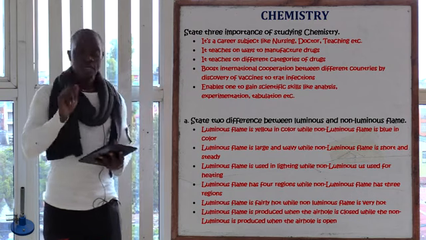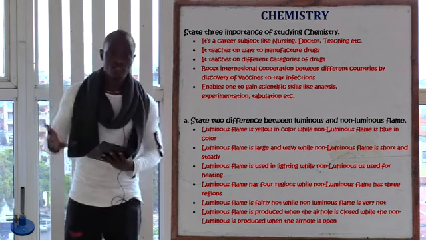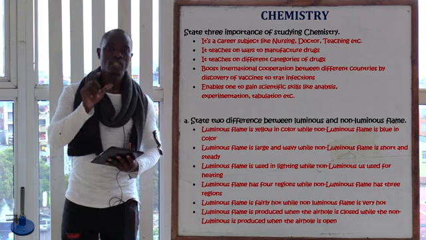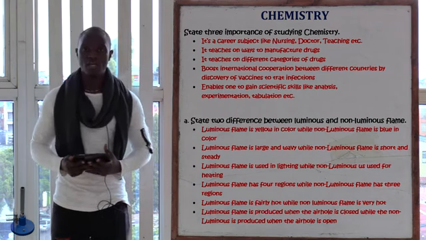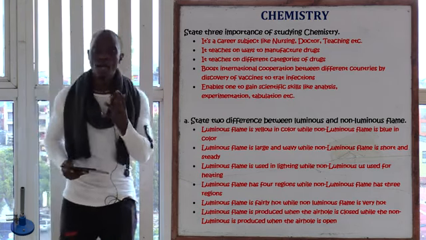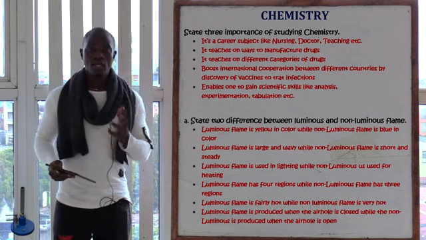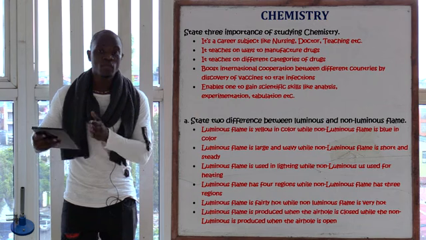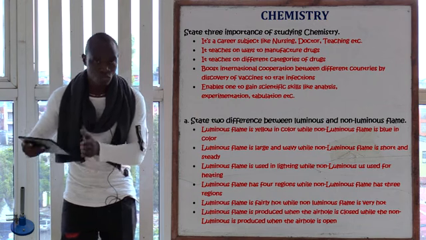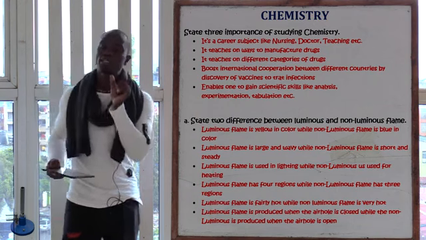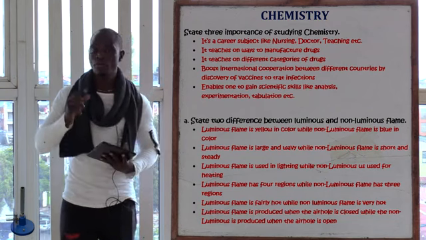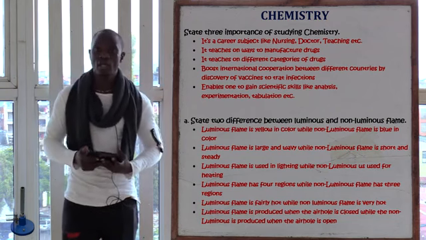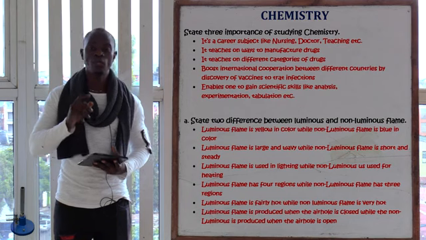Really, avoid giving negative answers. Avoid using negatives when giving differences. This is what I mean. Avoid giving negatives like this: the luminous flame is used for lighting, while the non-luminous flame is not used for lighting. Avoid giving negatives in your differences, because these negatives will earn you a 0.